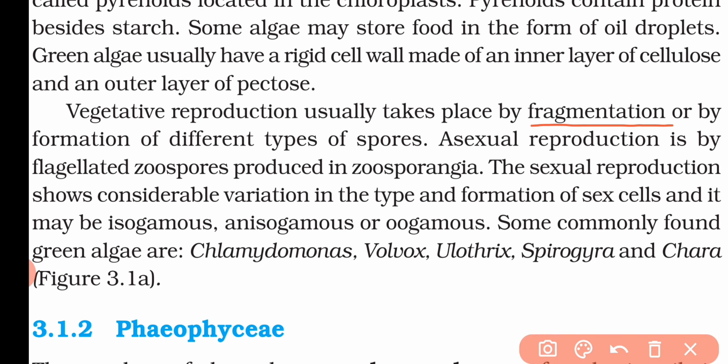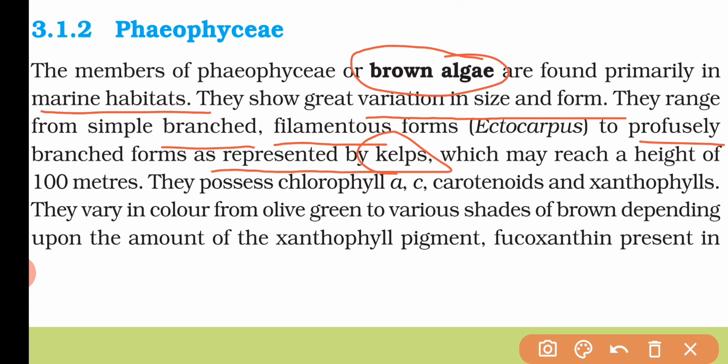That means they can be found in branched, filamentous form like Ectocarpus, or profusely branched as represented by the kelp, which may reach a height of 100 meters. That means from branched to filamentous and also profusely branched like kelp, and it can reach a height of 100 meters.